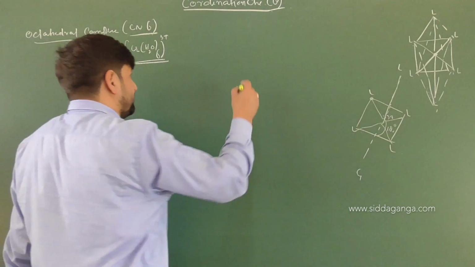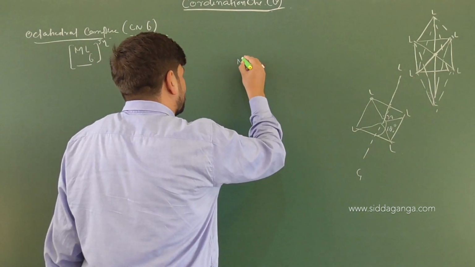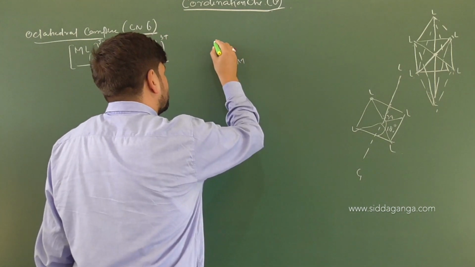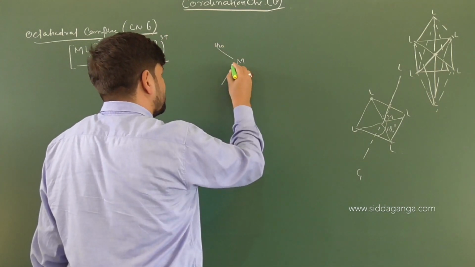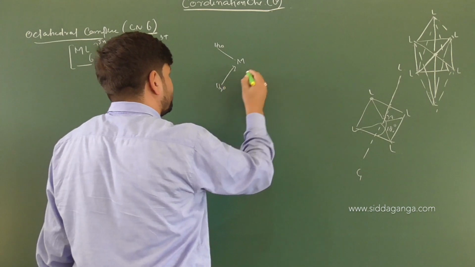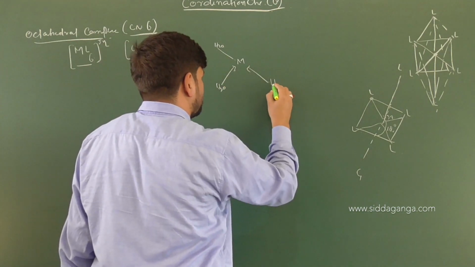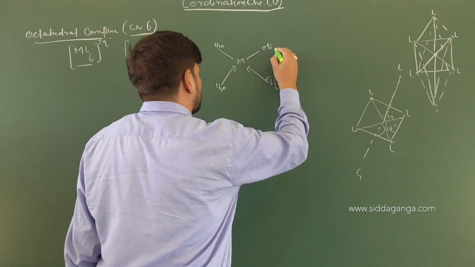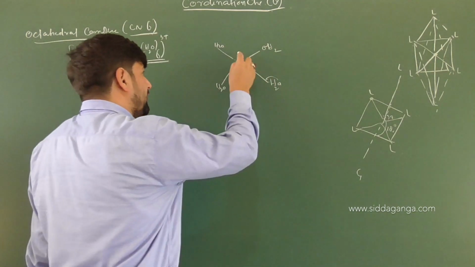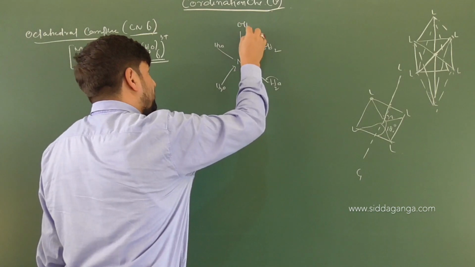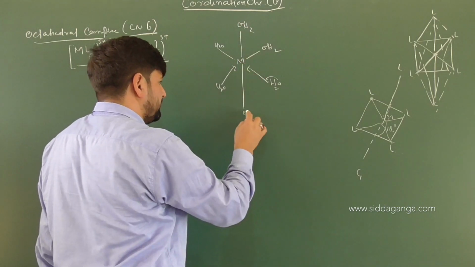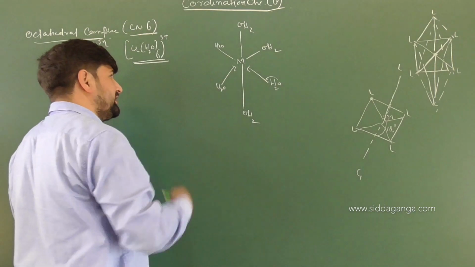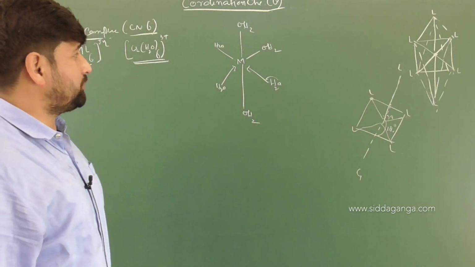Structure-wise, we'll have a metal atom surrounded by water. Then you will have one more water molecule here, and one more here. Keep in mind, oxygen is donating the electrons. And one water molecule above the plane and one below the plane. Correct or not? So in this case you cannot say same side or opposite side of the plane.